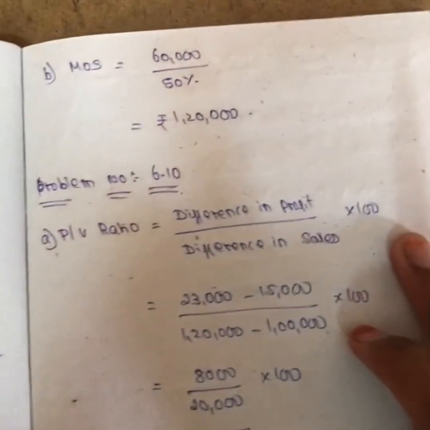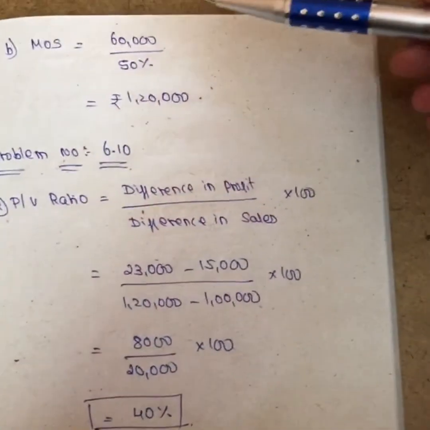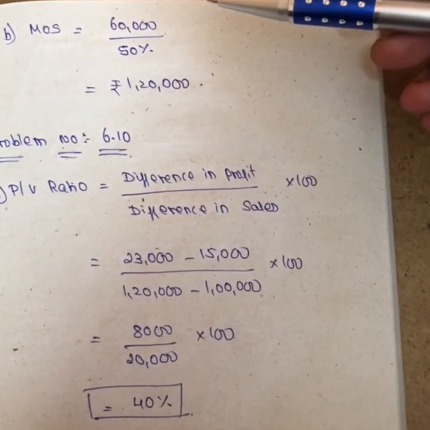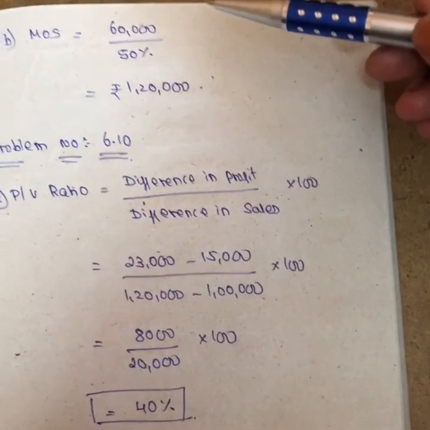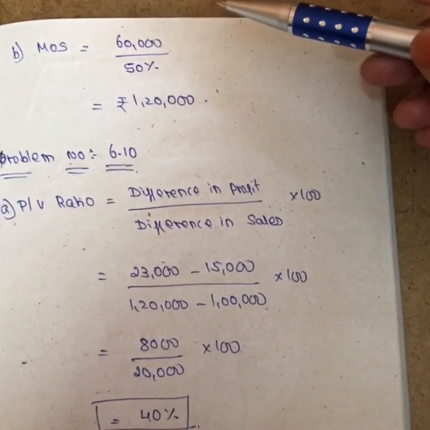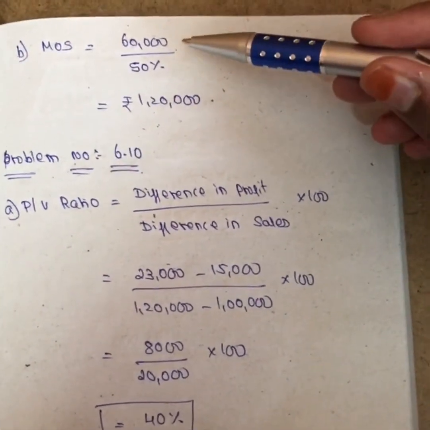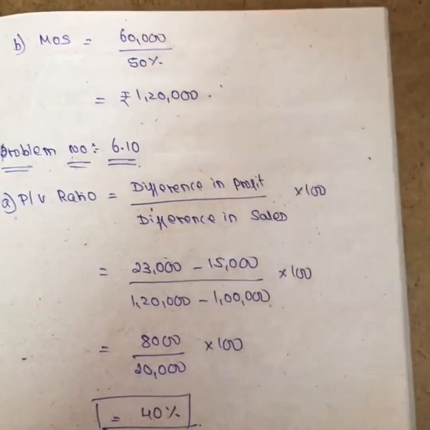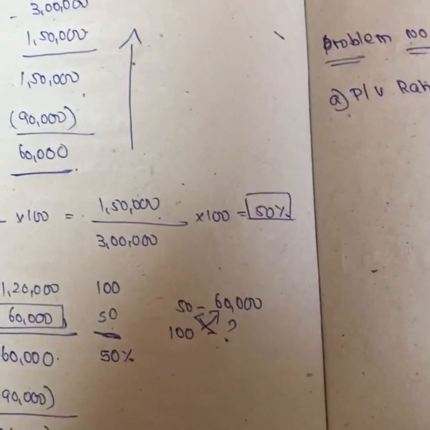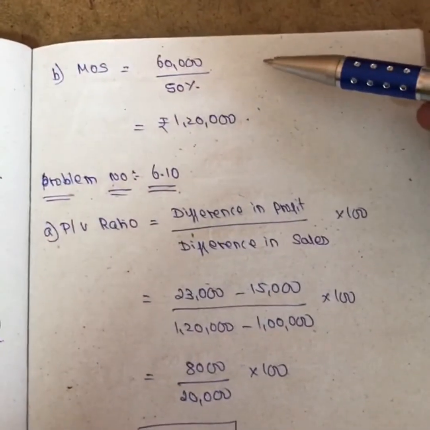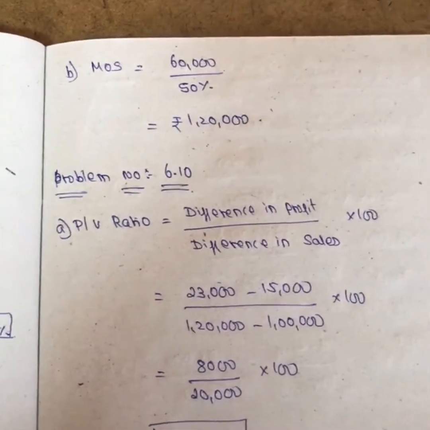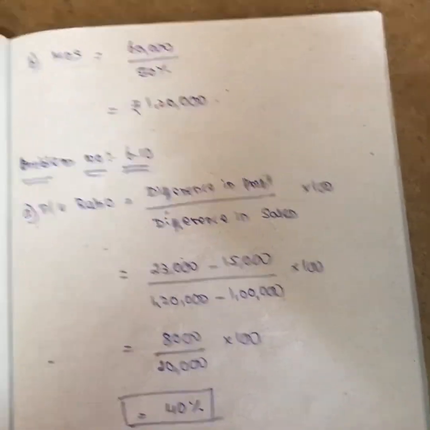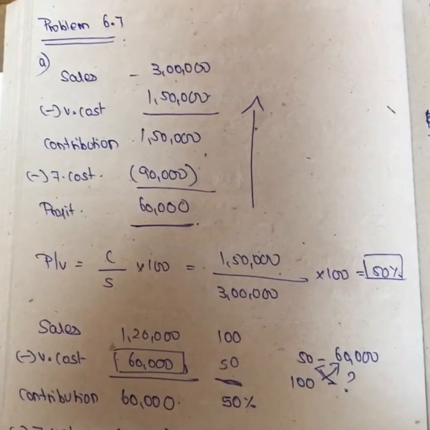Now we will see the B subdivision. Here they have given the profit as 60,000, and they asked what is the margin of safety if the profit is 60,000. So my profit is 60,000 divided by the PV ratio, which we just calculated earlier as 50%. So 60,000 divided by 50%, you get 1,20,000. So this is all about problem 6.7, girls.